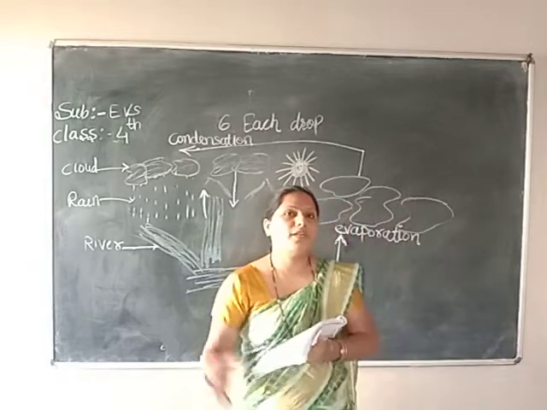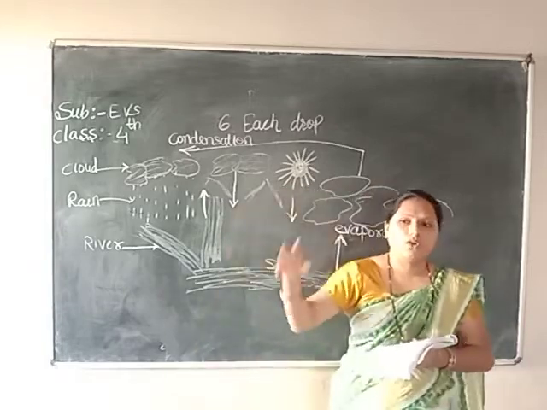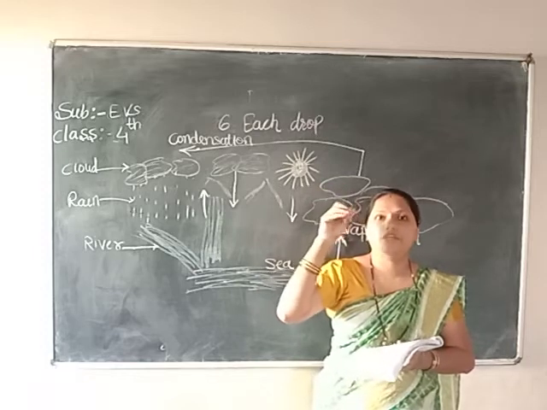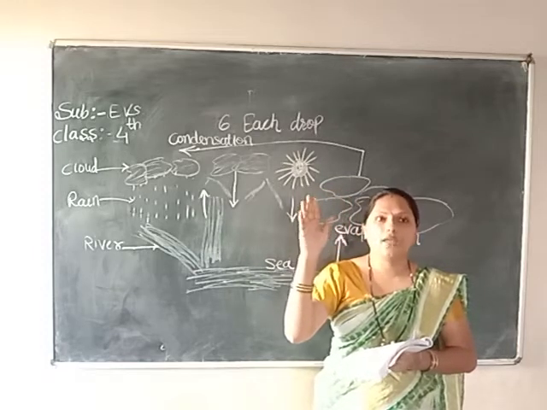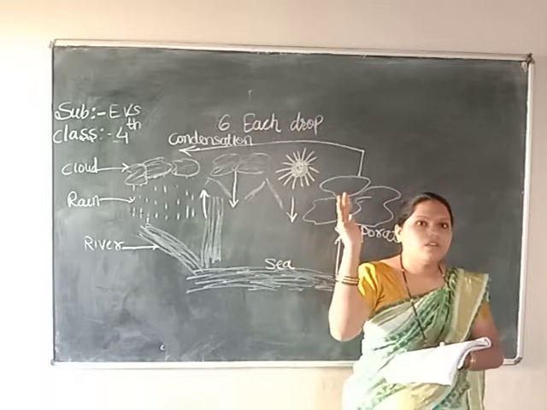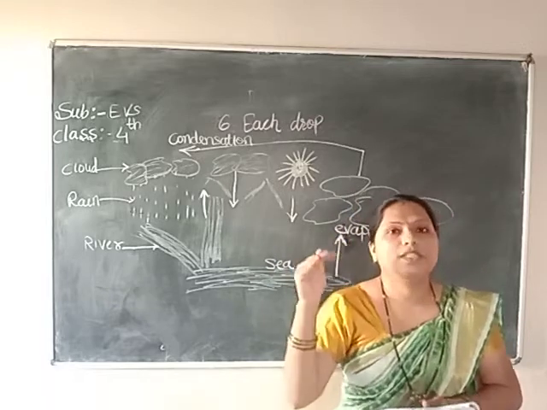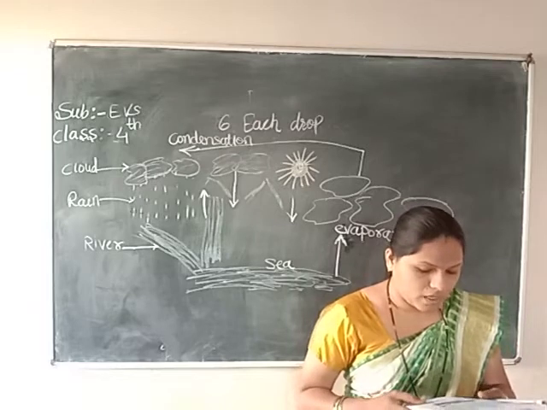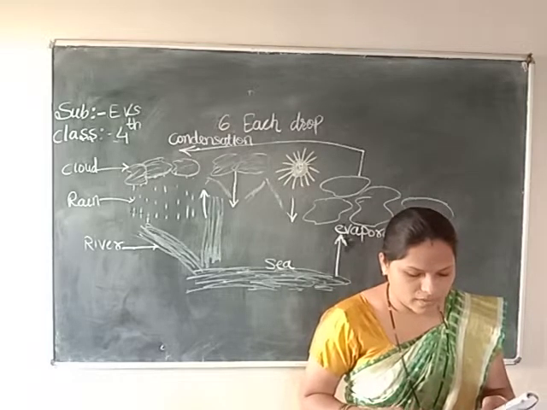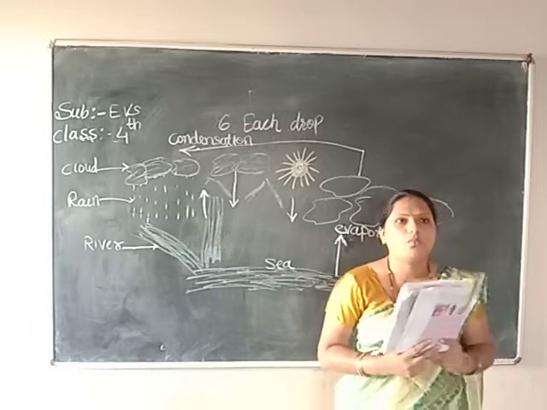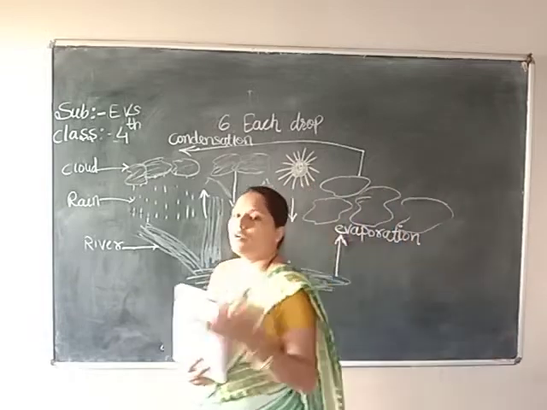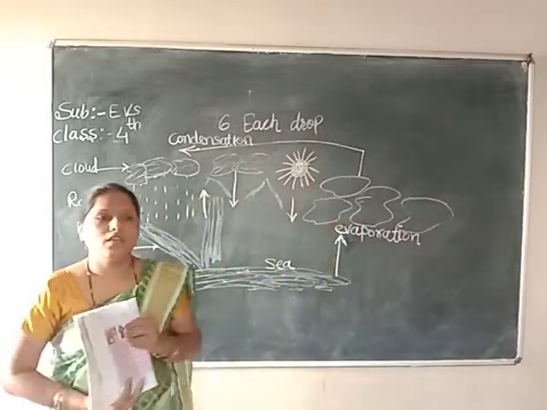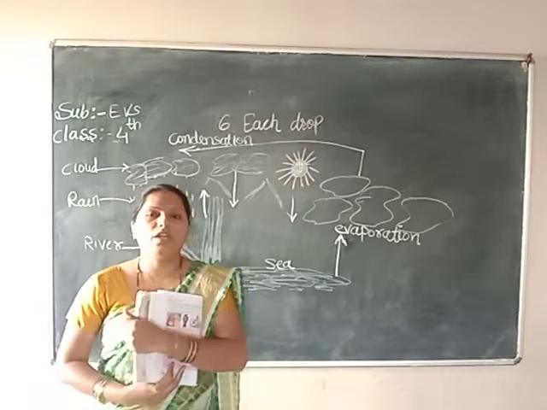All the water vapors going to the sky cool after some time, become droplets, and join together to make one cloud. The cloud floats high in the sky. Observe, children, the sky is not always the same in rainy days. Clouds in the sky are not in one place.